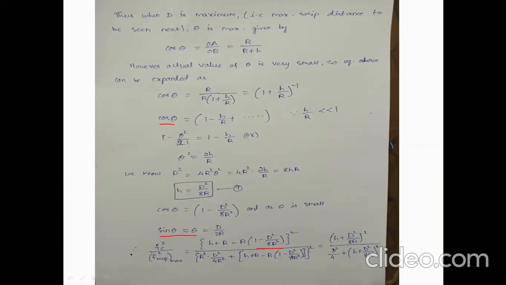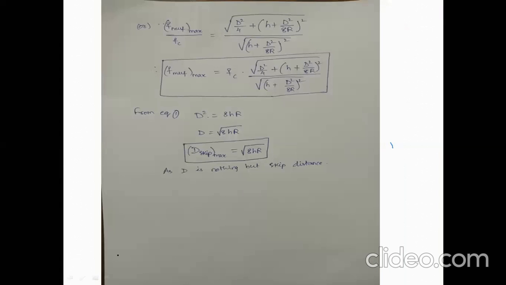So fc by fMUF whole square is nothing but this one. If you take the square root and send fc to the other side, fMUF becomes root of D square by 4 plus H plus D square by 8R whole square, by square root of H plus D square by 8R whole square.